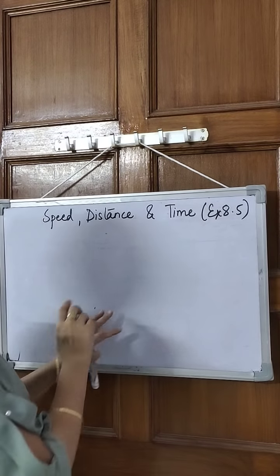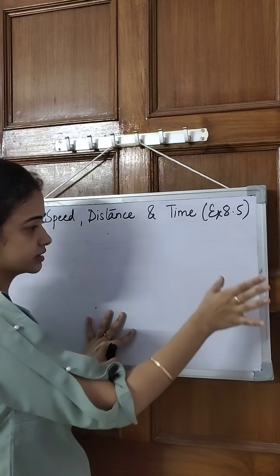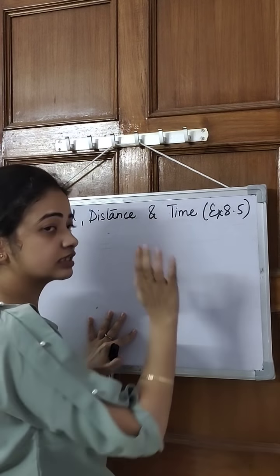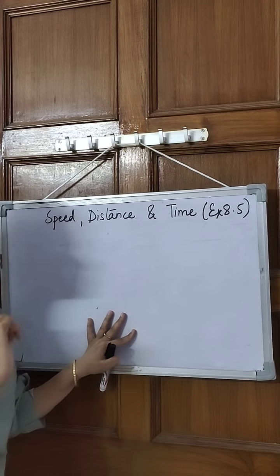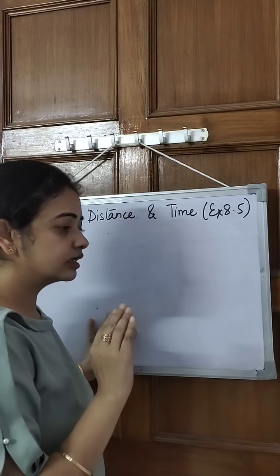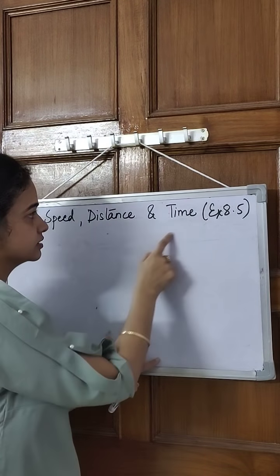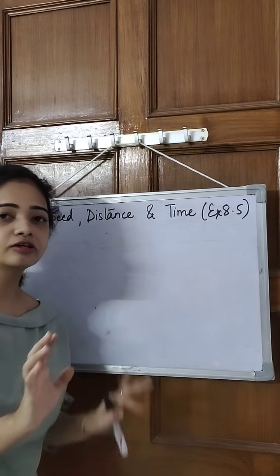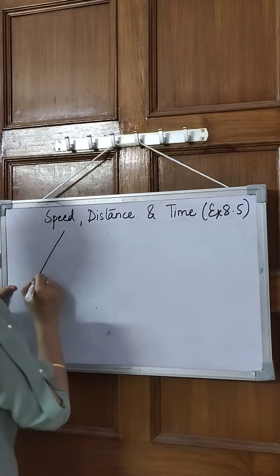Yes. So what we can say, what is distance? A certain distance that we travel in a given time, and how this relates to us is that this gives us the speed, the speed at which we will travel a certain distance, and according to the time we'll reach there. Yes. So how can we relate these three?